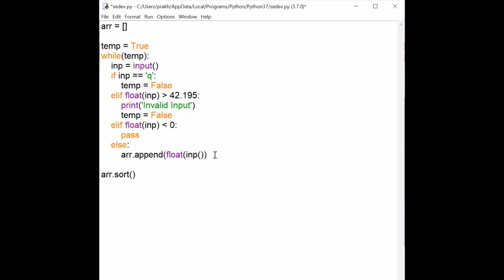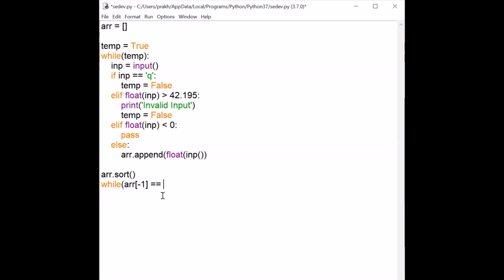Now, since it is sorted in ascending order, if there is 42.195 anywhere here, it will always be at the end of the array, the rightmost side. So while array[-1], why did I write -1? Because in Python, suppose the elements are 10, 20, 30, 40. Left to right indexing is 0, 1, 2, 3, but right to left indexing is -1, then -2, -3, and -4. So by writing -1, I am considering the last element.